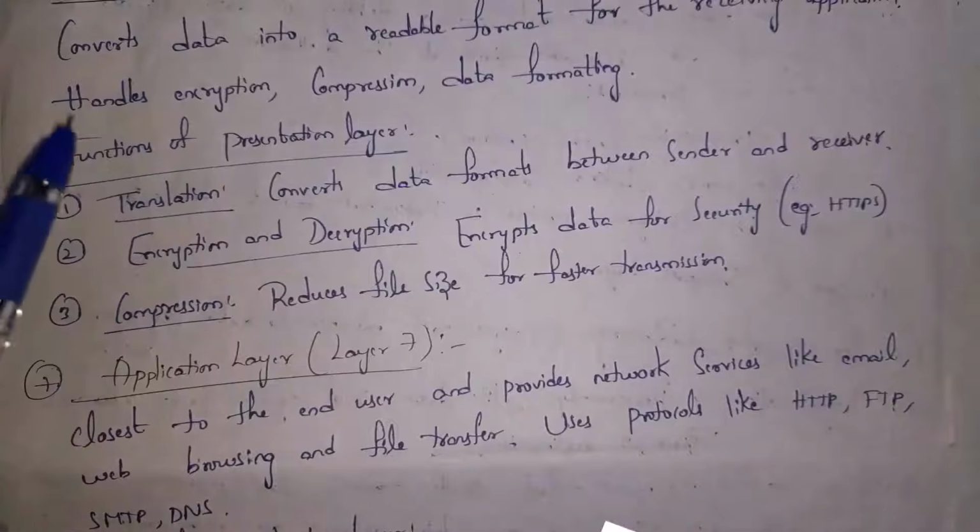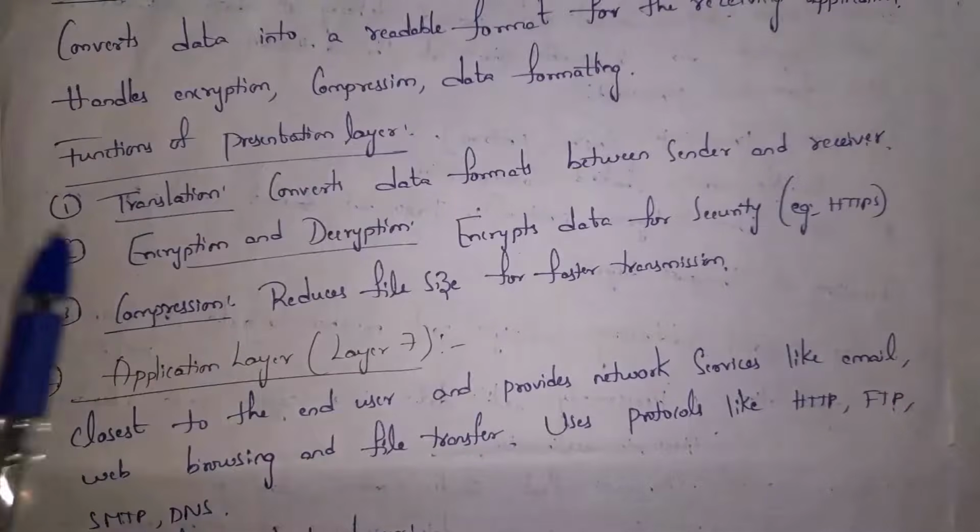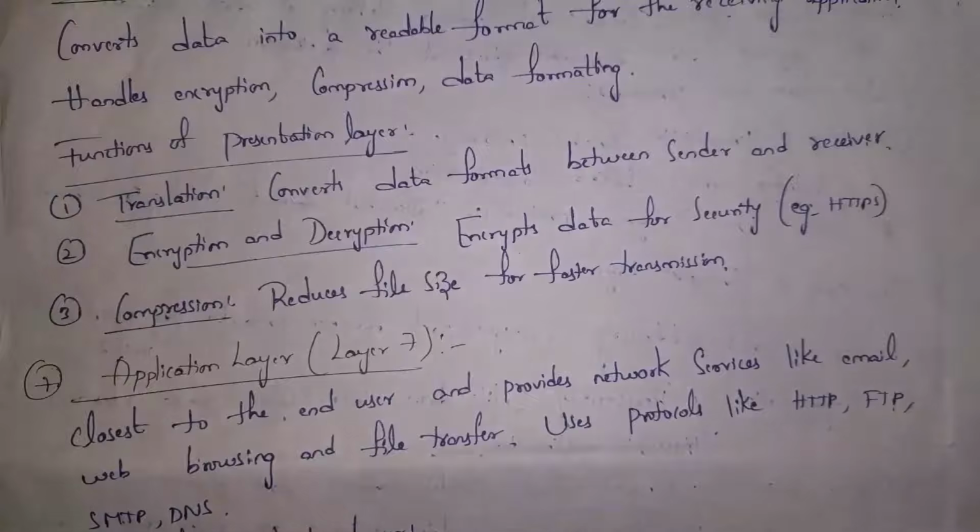And the first one is translation. Converting our data into readable format, which will be understandable by receiver, is known as translation. And second one is encryption and decryption. Guys, encryption and decryption, both are techniques for providing security. So presentation layer will provide security. And third one is compression. As for example, you are transferring file, that file size is very large. So presentation layer will compress that size. So presentation layer will reduce file size for faster transmission.